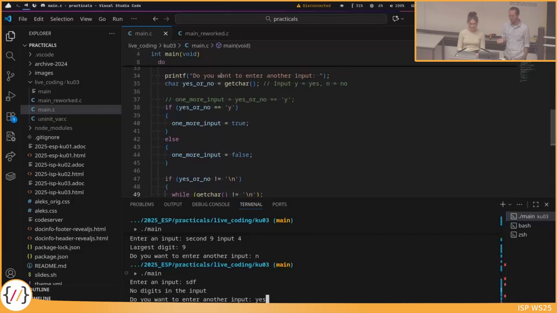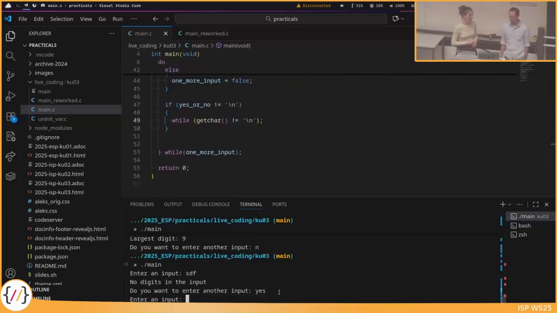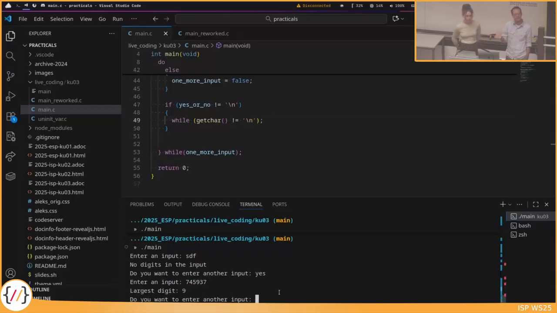Yeah, what happens? getChar returns the Y. We set one more input to true, and then we read all characters, so the E, the S, and the return, and continue with another input. So if we would like to have this more strict, that we only allow a Y and an N as an input, and only in these cases continue one more time or terminate the program, then we need to do much more checks here.